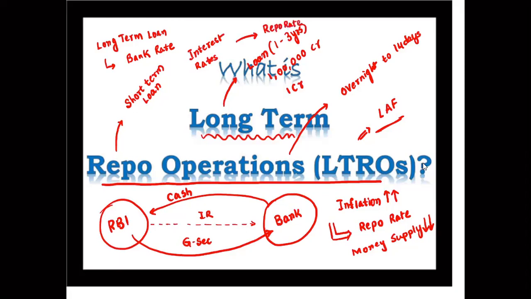So if the loans are given during that period, the interest rate will be decided based on the repo rate. Long-term repo rate means interest rates are decided based on the repo rate. For example, if a person A is taking the loan in the month of Jan 2021, then what will be the repo rate during that period? Based on that repo rate, the companies will be given the interest rate.